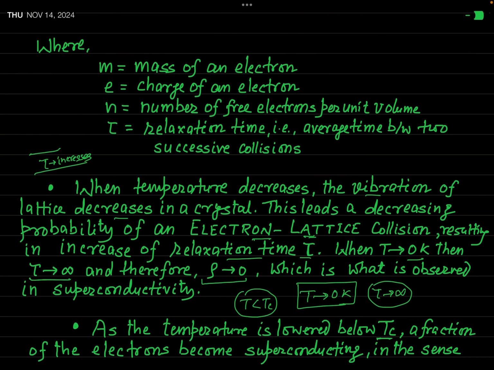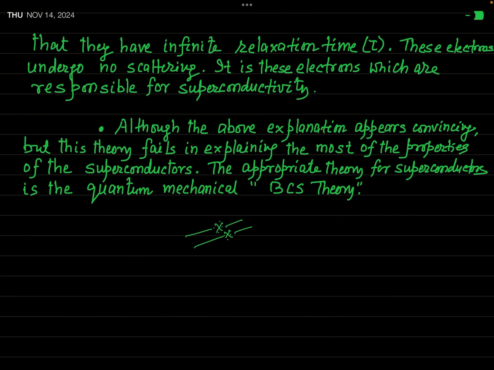These super electrons are those electrons which do not suffer any scattering or any collision. And if they do not suffer any collision, for those electrons the relaxation time will be infinite and resistivity will be 0. So actually, a fraction of electrons become superconducting in the sense that they have infinite relaxation time below the temperature T equal to Tc.